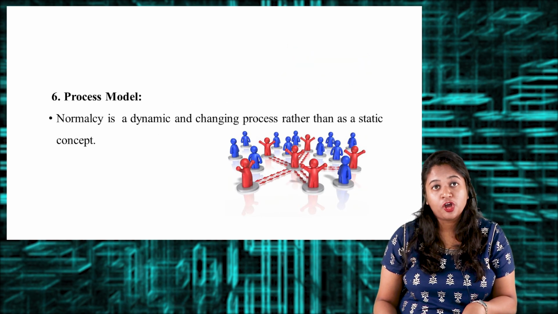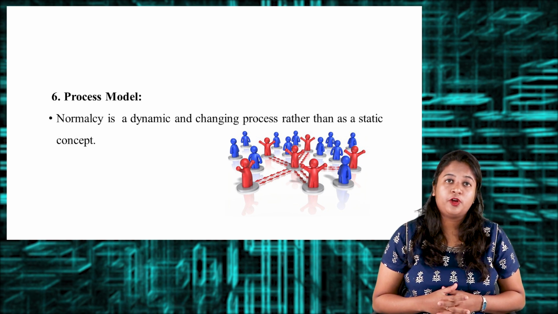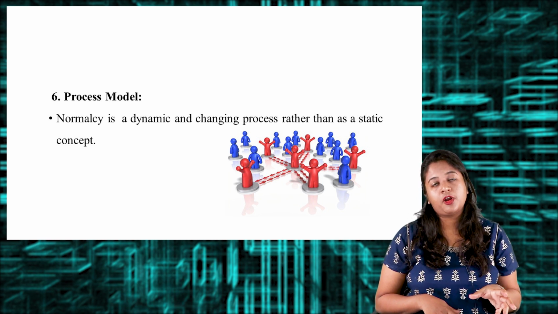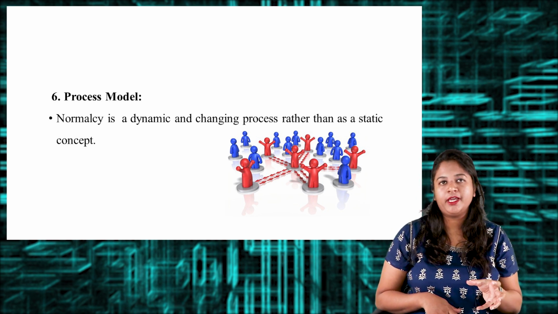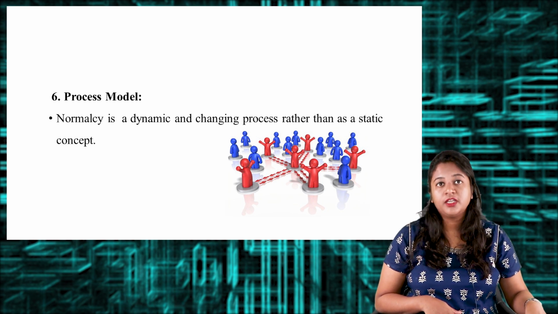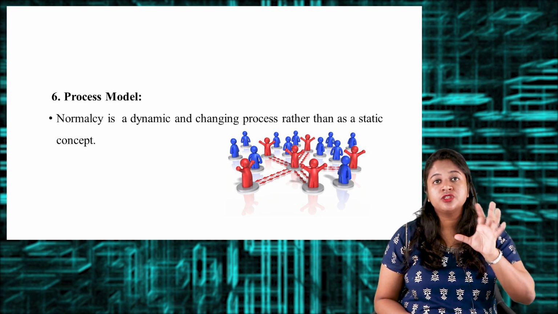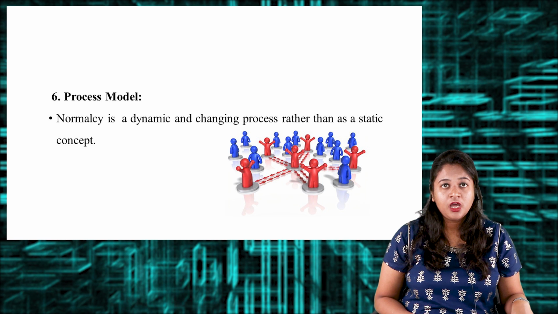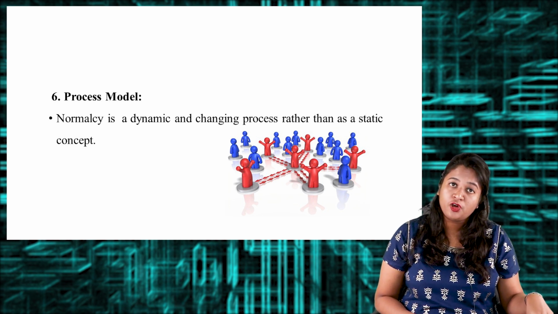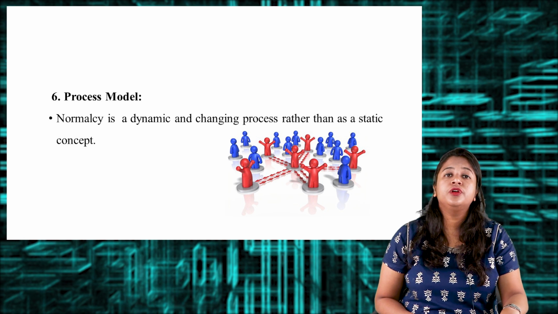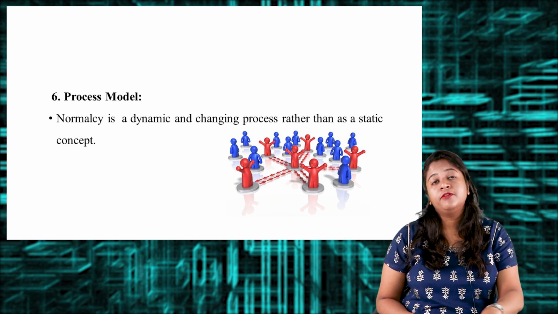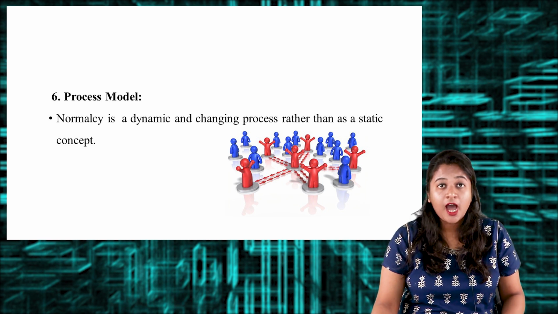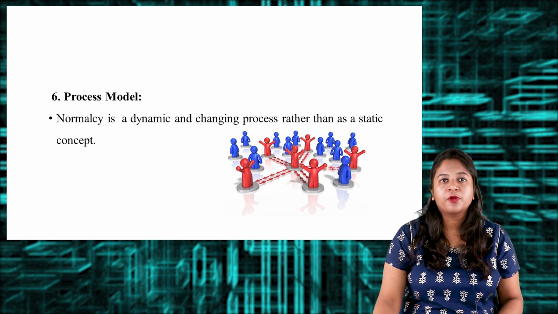The next model is the process model. According to the process model, they explain that normal behavior is a dynamic process wherein the changes keep on happening, and the person will be able to function in a normal way. Even though there are many changes, the person functions in a normal way, which is termed as normalcy. If the person is not able to function in a normal way, even though there are changes and other things, it is termed as the abnormal behavior. So that is the process model.